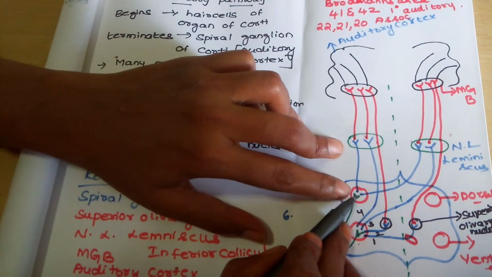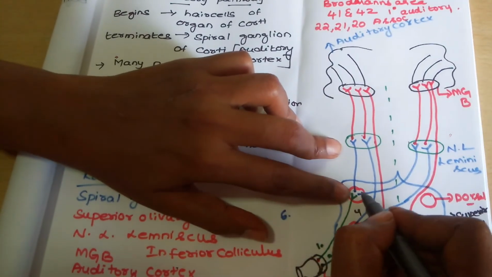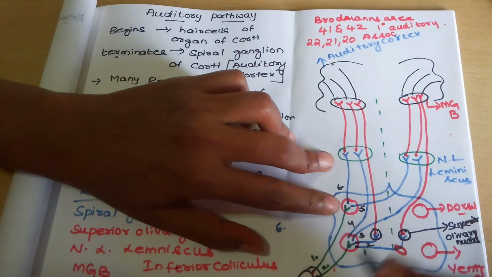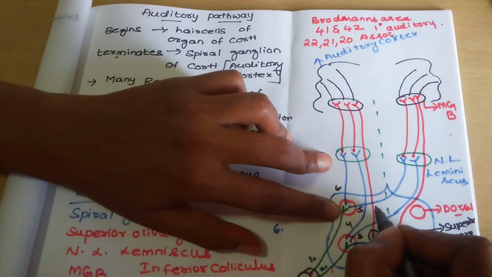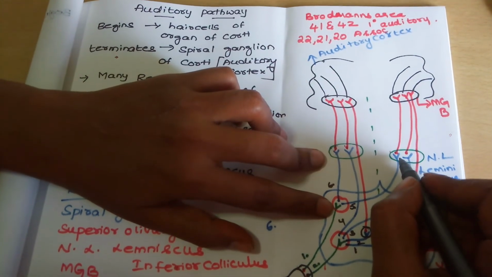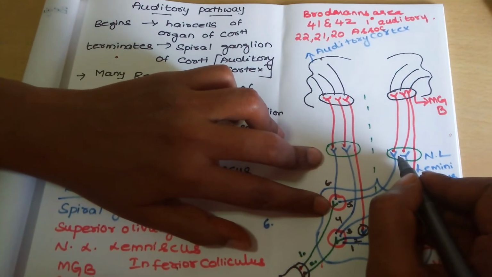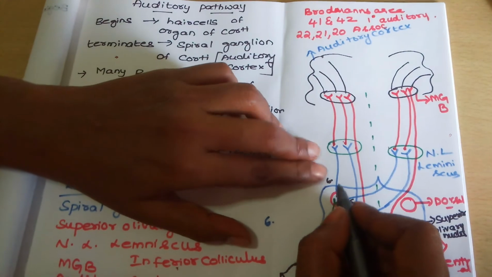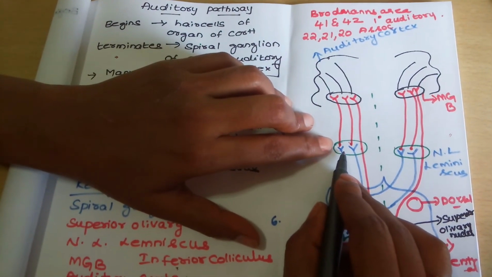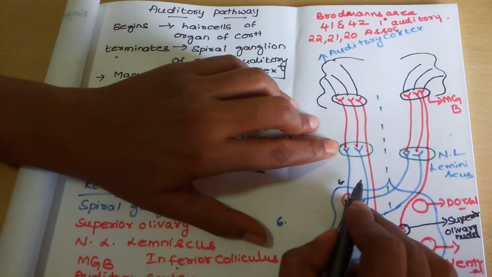Next, from here, the fifth set of second order neuron and the sixth set of second order neuron. The fifth set crosses the midline and terminates at the nucleus of lateral lemniscus of the other side. Next, the sixth set relays directly on the same side without crossing. This is about the second order neuron.